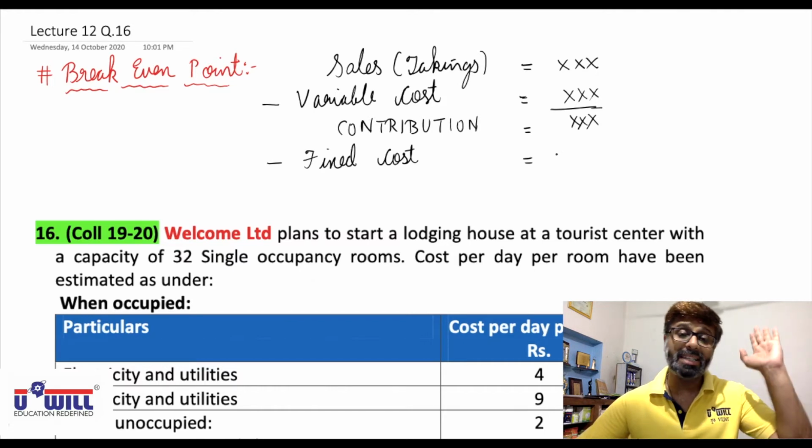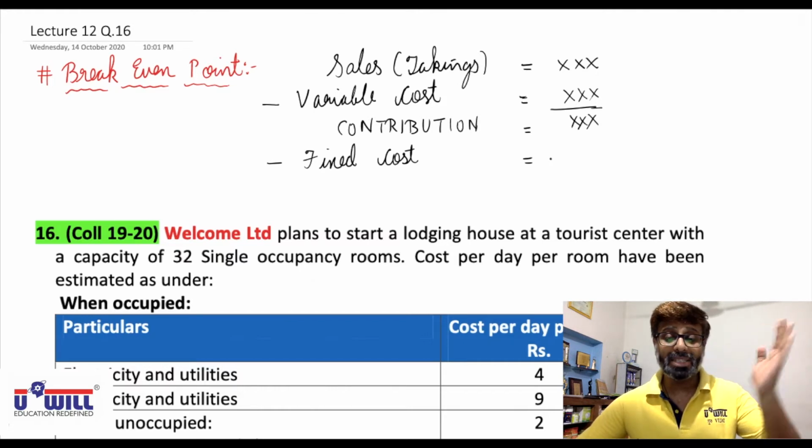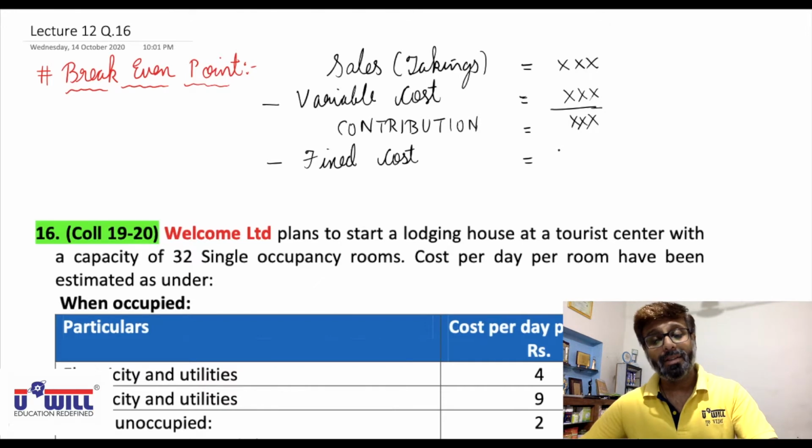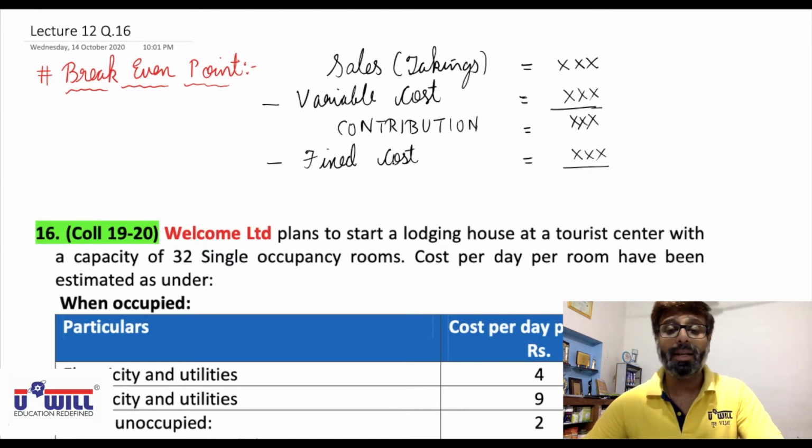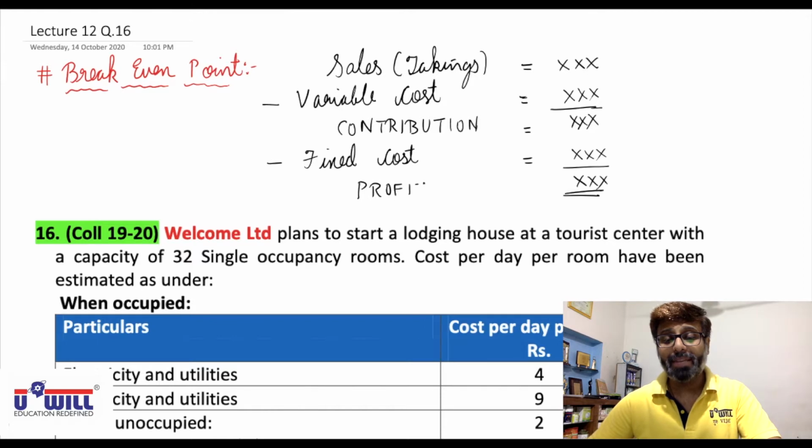If you all remember, rest in peace, so this is RIP. You have incurred it, forget it. Whether people come or not, you have to bear that cost. And then what we get is profit. So this statement will help us in finding break-even point.